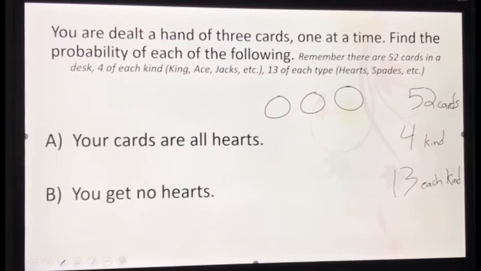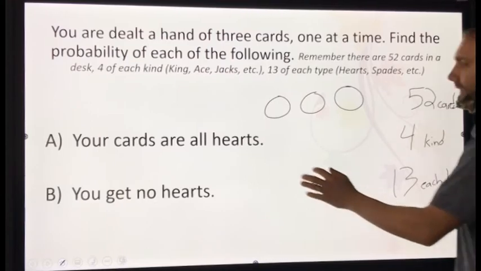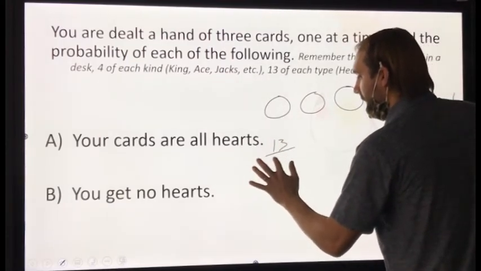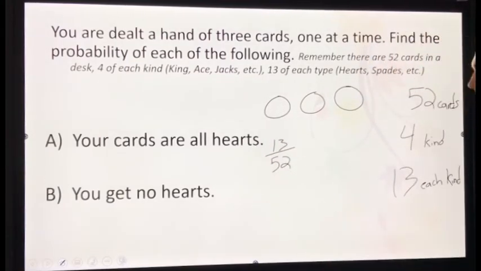How many hearts are in each deck of cards? 13. Very good. And what's the chance of me getting a heart first time around? So if there's 13 hearts and 52 cards, what's my probability? Very good. I have a 13 over 52 chance of getting a heart first time around.